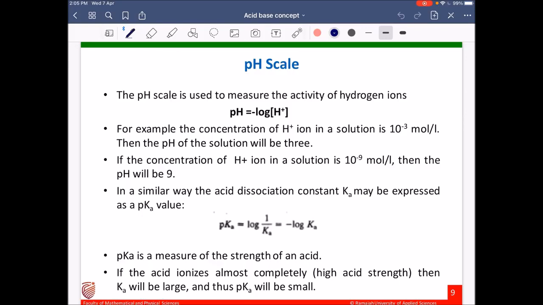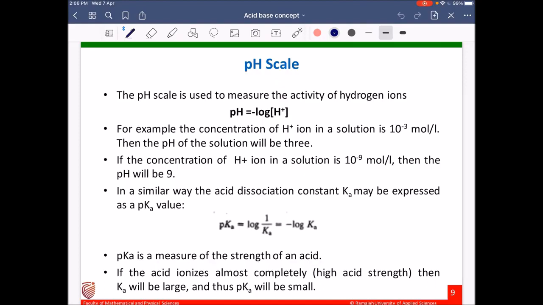In a similar way, the acid dissociation constant Ka can be represented using the formula pKa equal to negative logarithm of Ka. Here pKa will be a measure of strength of an acid.